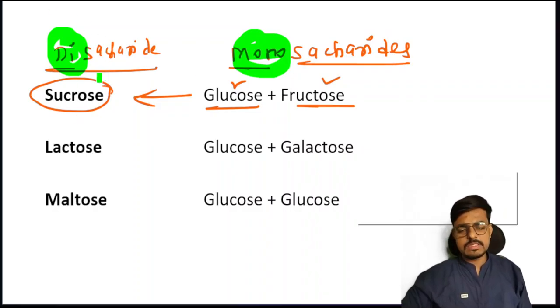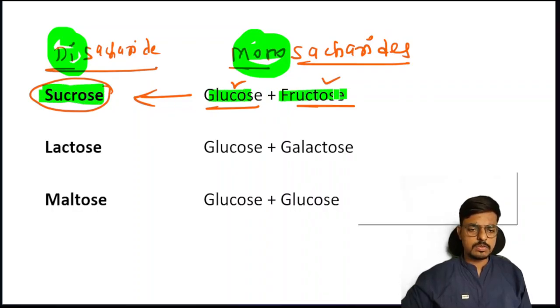Students, in the exams many times from the nutrition topic, they have asked the question that sucrose is made up of. Sucrose is made up of glucose plus fructose. Is the concept clear? Then what about the lactose? Lactose is made of glucose plus galactose. Remember, lactose is made of glucose plus galactose.